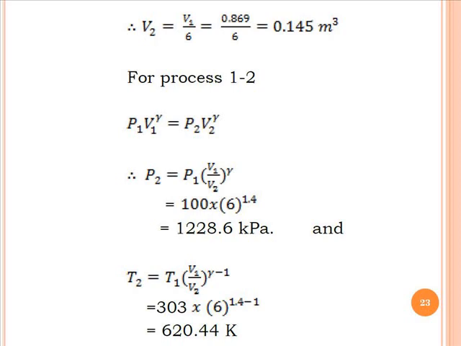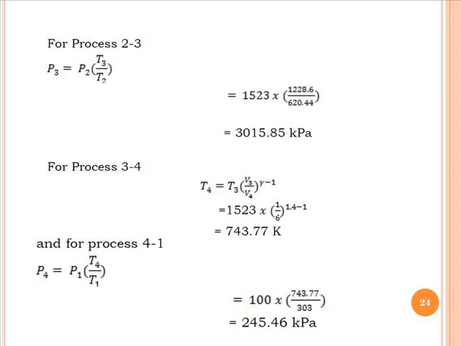and the temperature T2 is equal to T1 into V1 by V2 raised to gamma minus 1. We know the initial temperature is 303 Kelvin. We know the compression ratio is 6. So based on that we will get the T2 value, that is equal to 620.44 Kelvin. So now friends, we know the values of V1, P1, T1, P2, V2 and T2. So now we will go for the process 2 to 3.